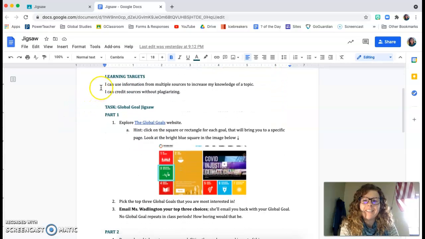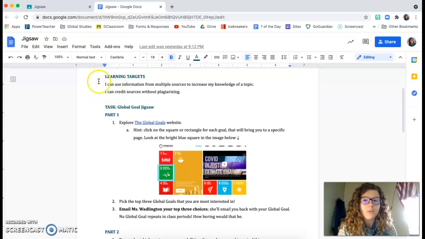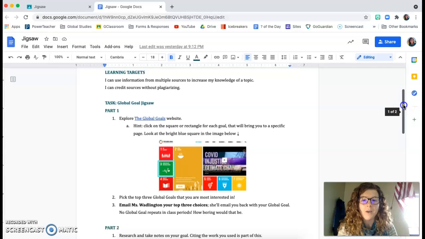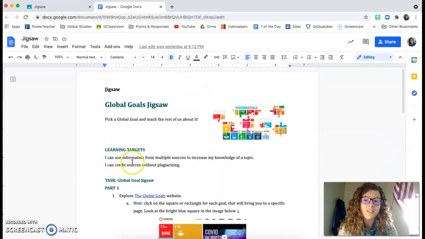Your learning targets: I can use information from multiple sources to increase my knowledge, and I can take notes and credit sources. This is a summative, so you are going to get a score on it, but you have been practicing these things with the other global goals activities that we've done, and if you scroll to the bottom, our rubric is down here. So I can use information from multiple sources to increase my knowledge of a topic. I can credit sources without plagiarizing. That's what you're aiming for. And these learning targets get you to that. And those have also been the learning targets we've done with other stuff so far with the global goals.